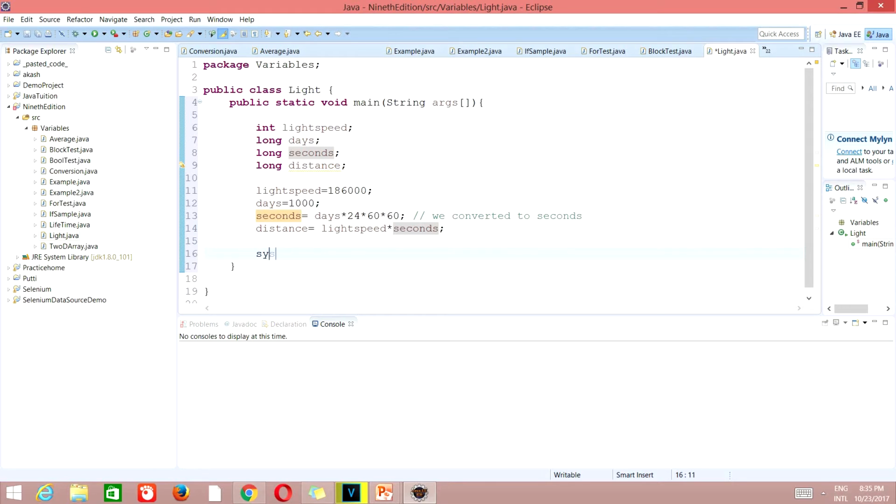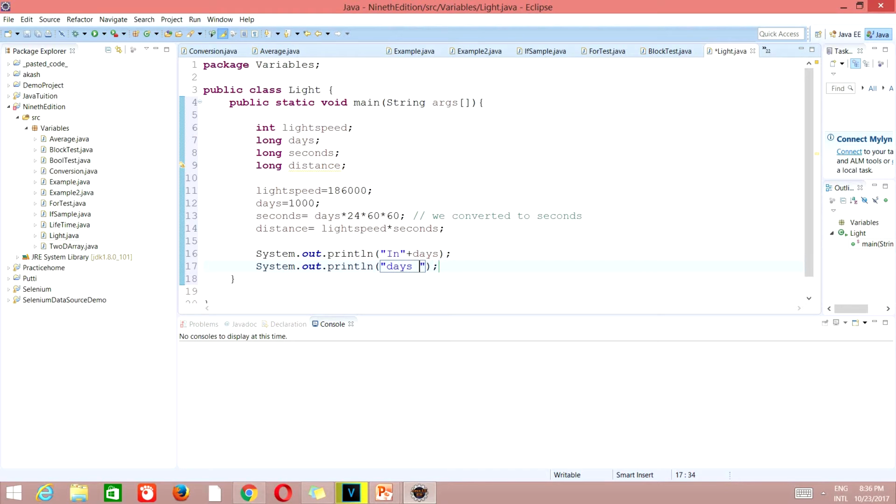So let's print it now. Enter sys out, in days, that is in so and so days light will travel about.